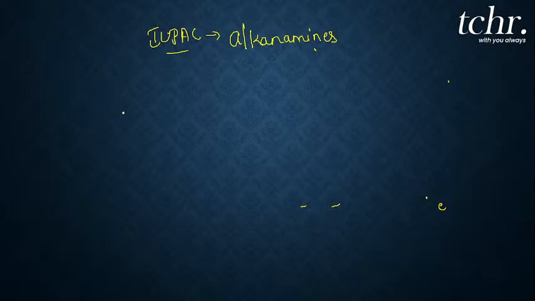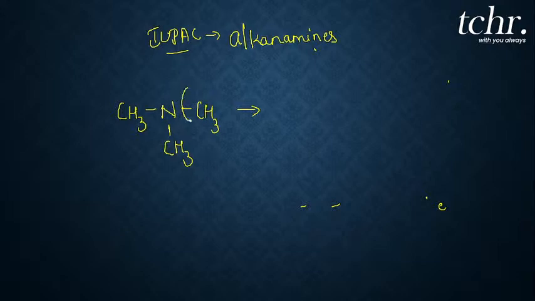For example, if I take a tertiary amine like this, how do I give the IUPAC nomenclature? Here numbering is not required. When you have to number is when the amine group, that is NH2 or NH group, is attached to different positions of the carbon atom. Whereas here three alkyl groups are attached to the nitrogen atom, right? So one I will take as a parent chain, the other two you have to take as a substituent, and yes, you have to use terms like di, tri.